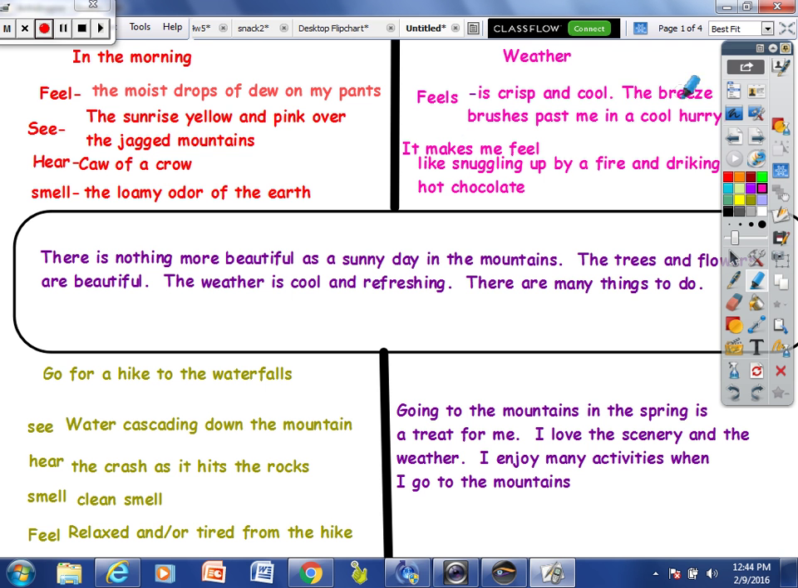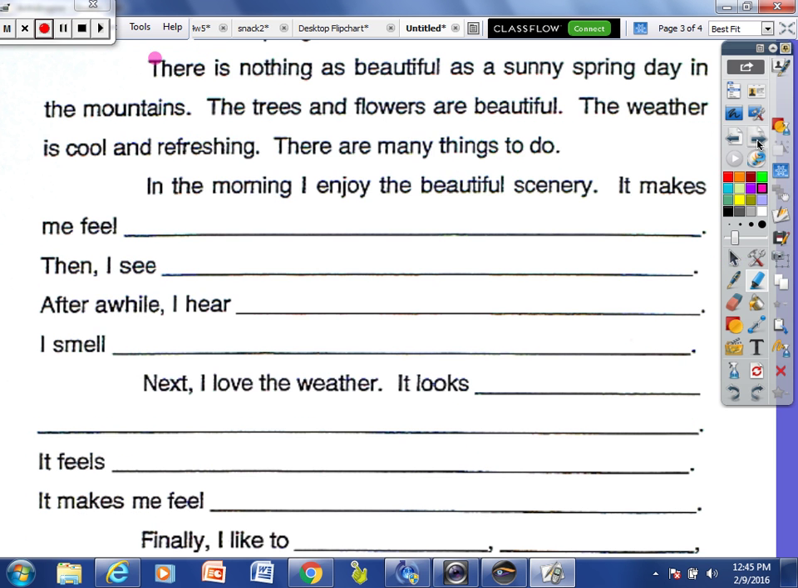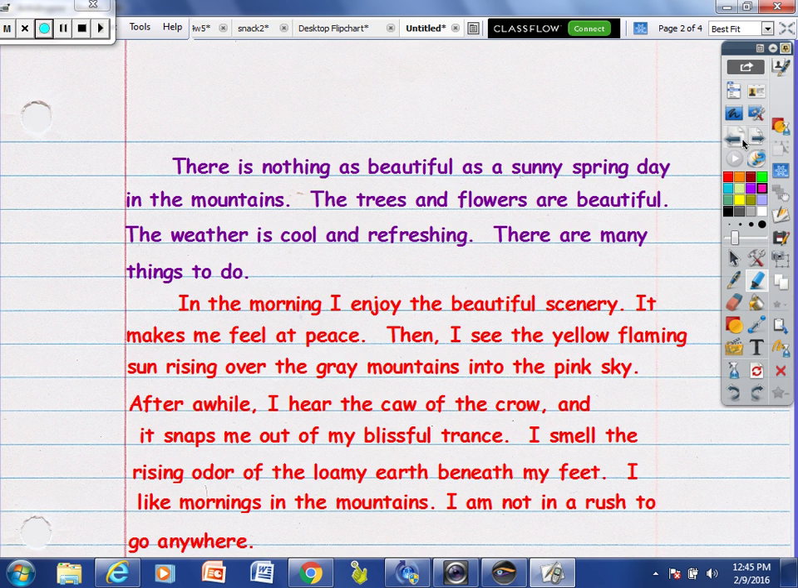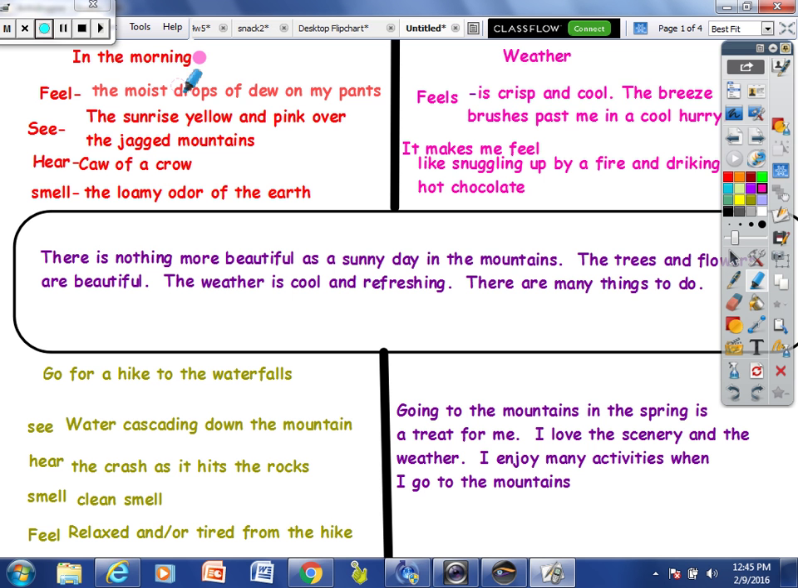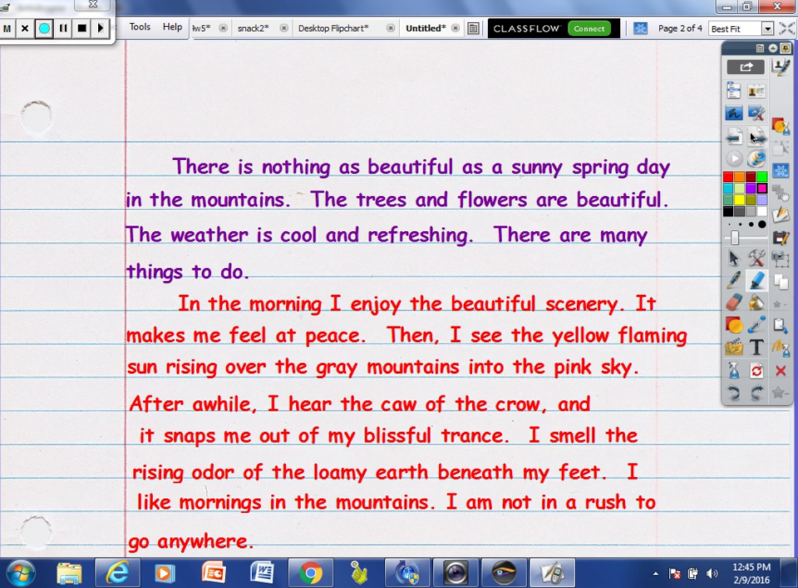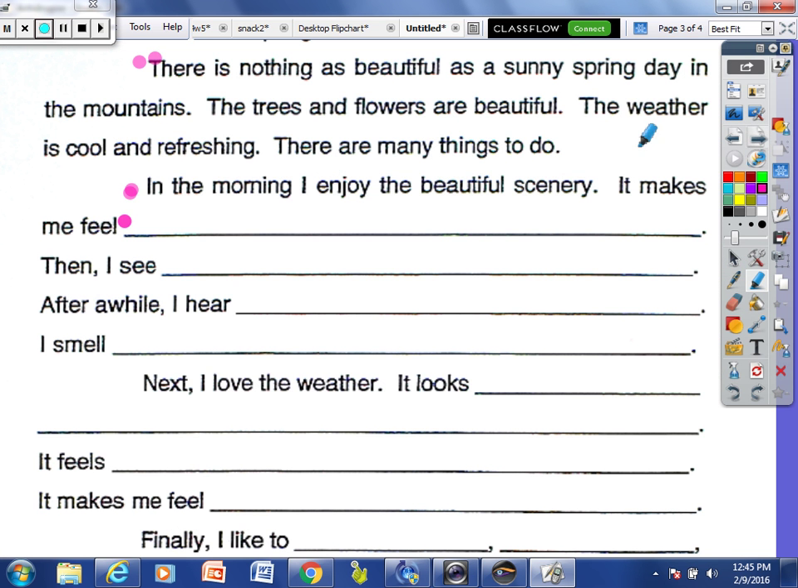Okay, the next paragraph is all about in the morning. So if you'll notice, it starts out in the morning. Notice that they're also both indented. In the morning, I enjoy the beautiful scenery. It makes me feel blank. And I'm going to get what I need to put in this blank from my plan. It makes me feel, and I feel the moist drops of dew on my pants. It might make you feel at peace. It's what I ended up putting on mine.